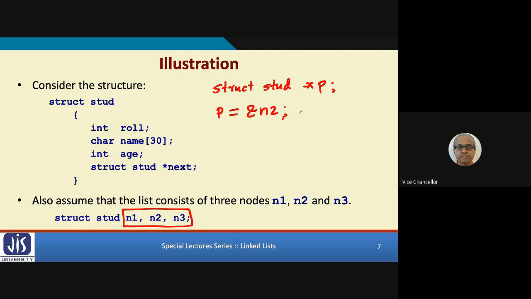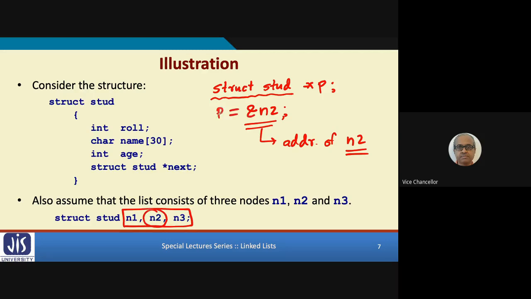What is the meaning of this? n2 is the name of a structure type variable. What does ampersand mean? Ampersand means address of. Ampersand n2 means address of n2. So the address of n2 you are storing in p. That is fine, because p was a pointer variable. p is supposed to store an address, and it is supposed to store an address of type struct stud. n2 is already of type struct stud, so no problem. So I define a pointer which is pointing to one of the structures, n2.